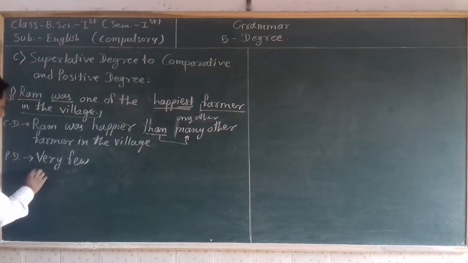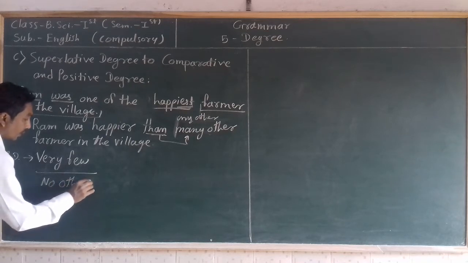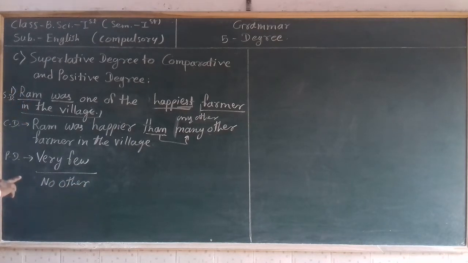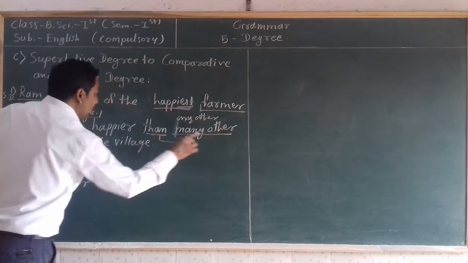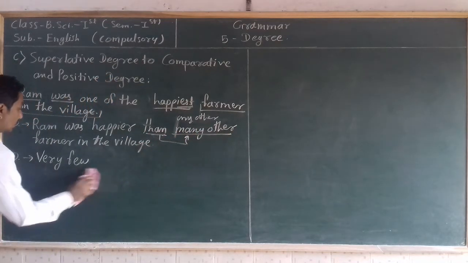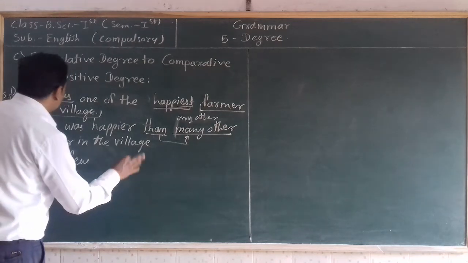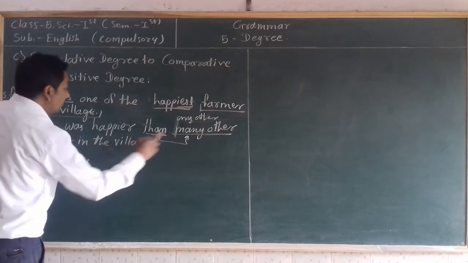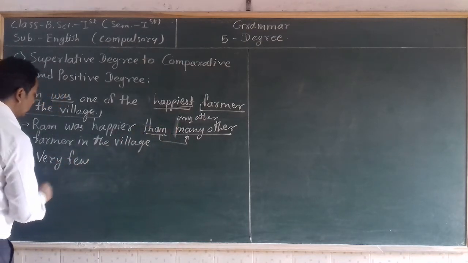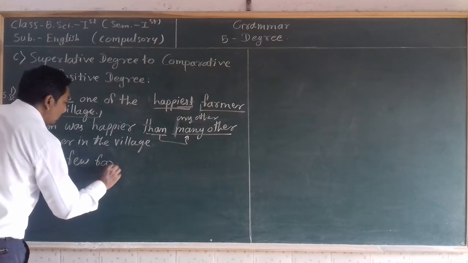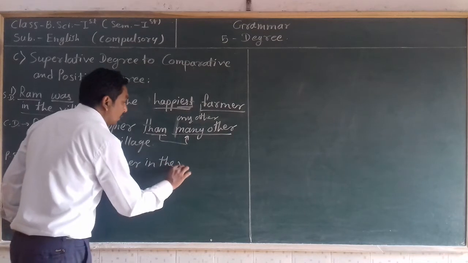Otherwise we have to write no other at the starting of the positive degree. But in the comparative degree, many other is given after than. Therefore, we use very few at the starting of the positive degree. Then write the remaining sentence of many other or any other as it is in front of very few or no other: farmer in the village.